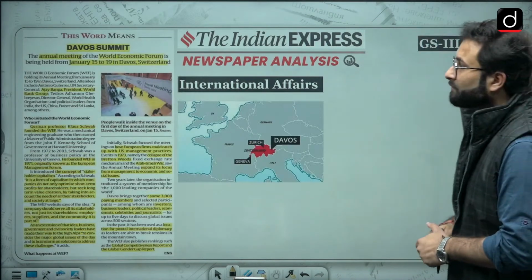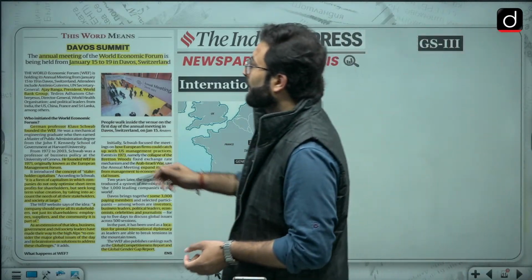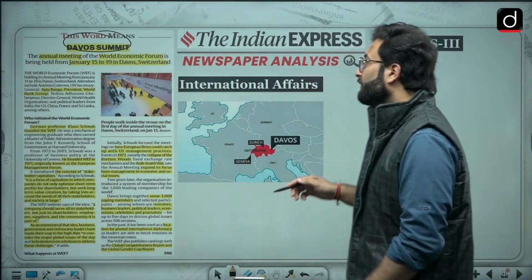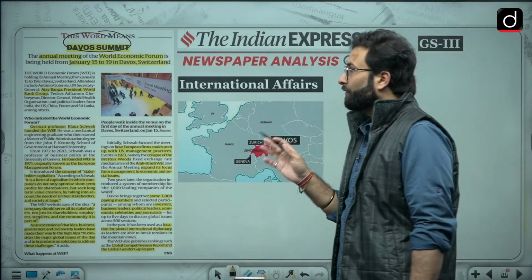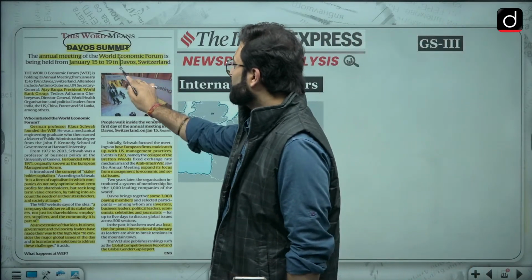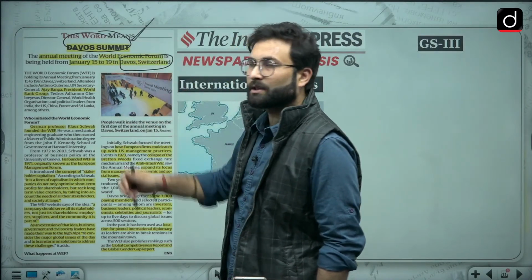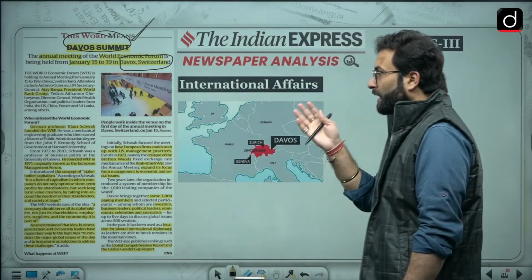Now, Davos Summit. The annual meeting of the World Economic Forum is being held from January 15th to 19th in Davos, Switzerland. So that is one thing, Davos, Switzerland, and this Davos Summit is related to the World Economic Forum. These are two important facts. They might even ask you that.